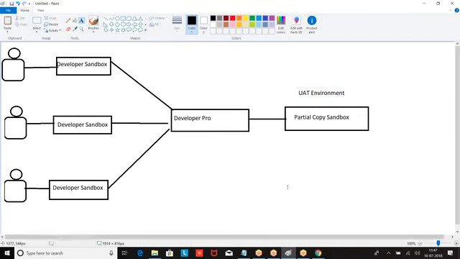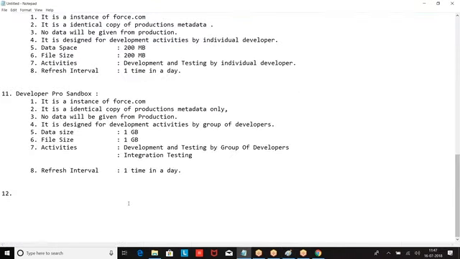Now let us take the points here. It is an identical copy, or an instance, of force.com.